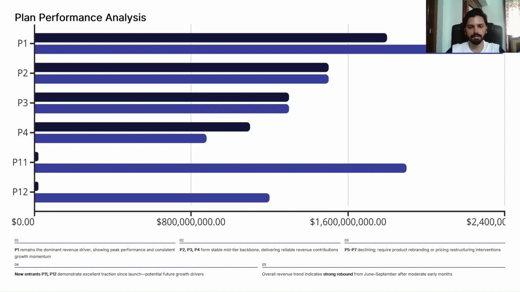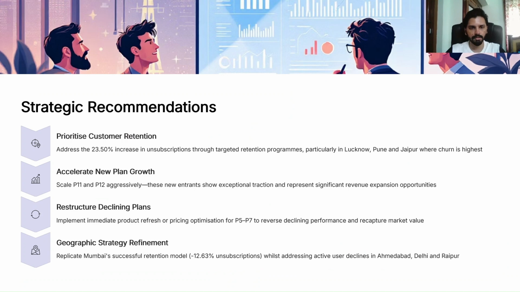And lastly, let's see some recommendations. So overall recommendations that Wavecon can adopt to improve its revenue, plans, and market share. First, they should prioritize customer retention. They should focus on this 23.50% increase in the unsubscriptions, and to improve that, they should launch some targeted retention programs. Particularly, they should focus on cities where the number was higher, like Lucknow, Pune, and Jaipur, and try to improve the customer base there and regain the customers, basically.